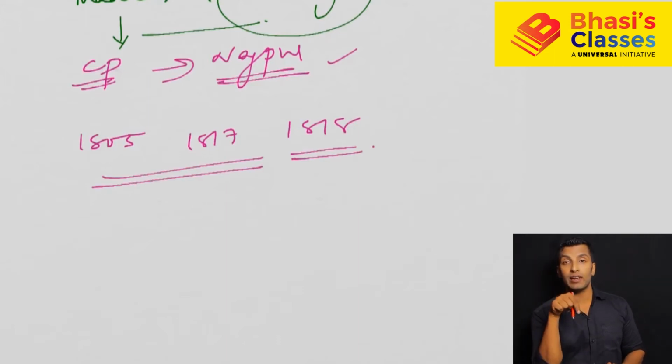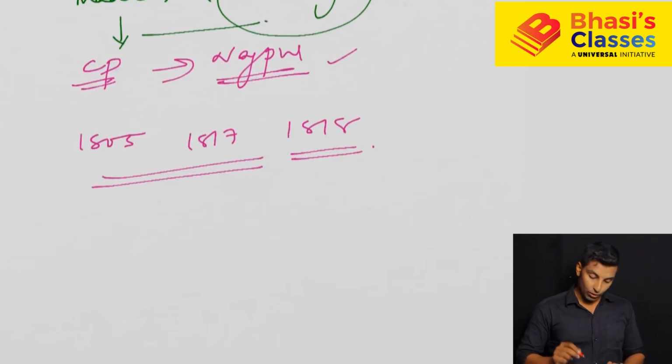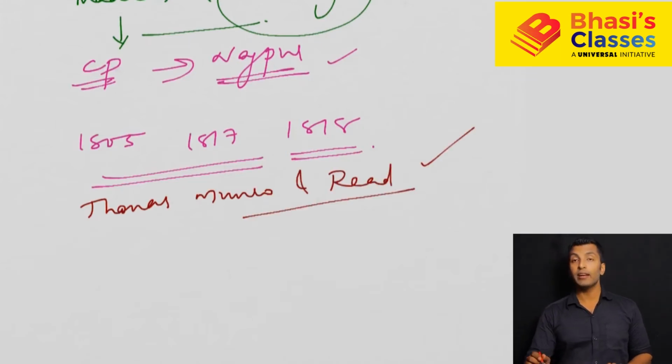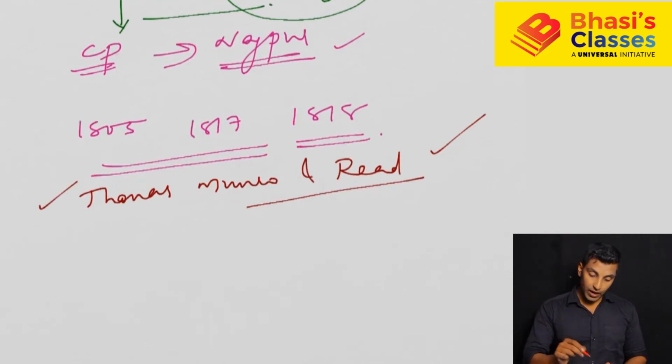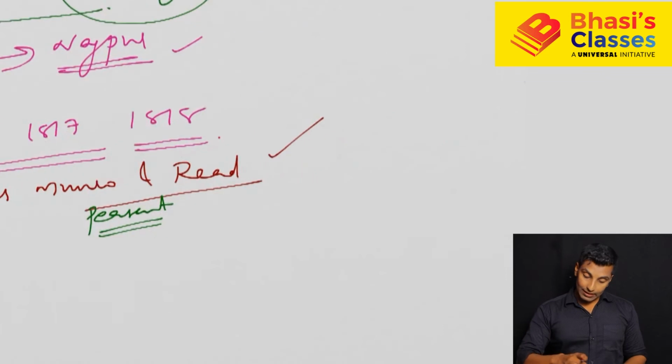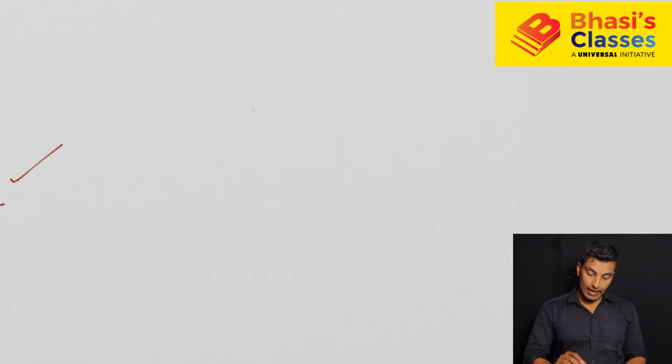A question related to this was asked in the 2016 prelims: who introduced it? Thomas Munro and Reed introduced the Ryotwari settlement. The word ryot in Persian means peasant. Now, how was the system functioning? There is no concept of zamindar here.